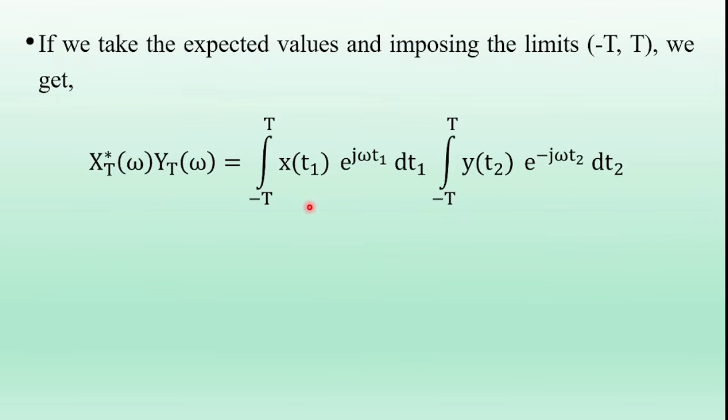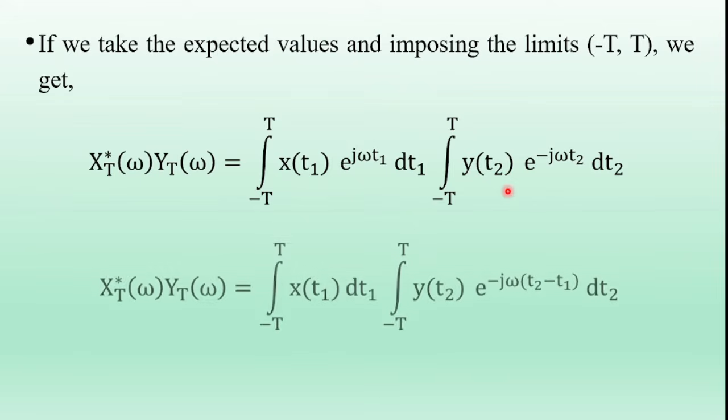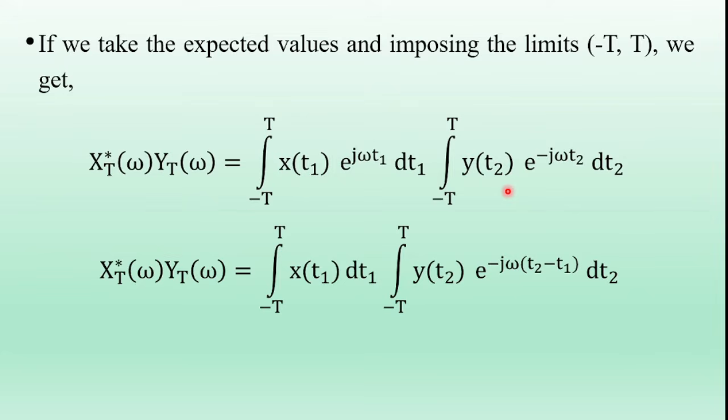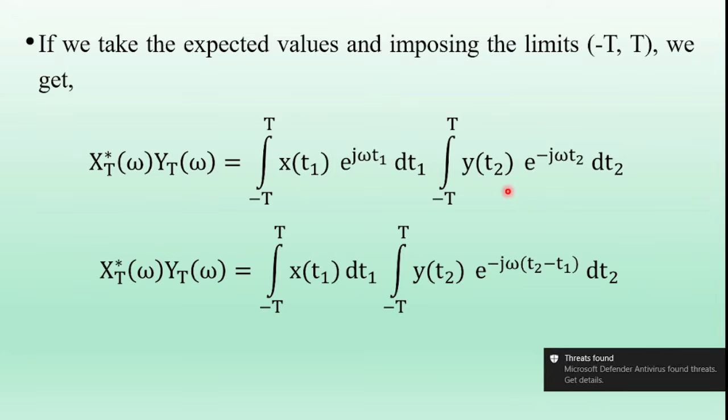X_T conjugate of omega into Y_T of omega is equal to integral minus T to T x conjugate of t1, which is considered as x of t1, since x conjugate of t1 is equal to x of t1 into e power j omega t1 dt1, into Y_T of omega, integral minus capital T to T y of t2 e power minus j omega t2 dt2. So that is the RHS term of the above equation.